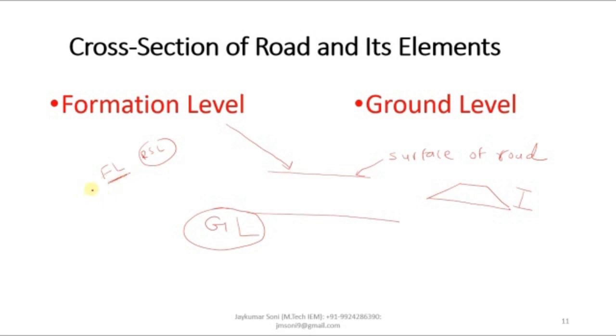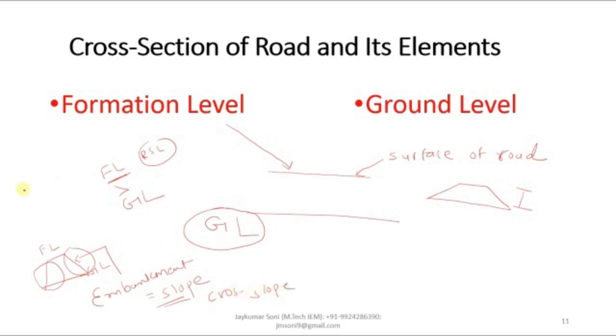If the formation level is above the ground level, it is like this: ground level is here and formation level is here. So this kind of construction will be observed. This is called the embankment. In common language, you can term this as slope or cross slope. This happens only when the formation level is above the ground level.